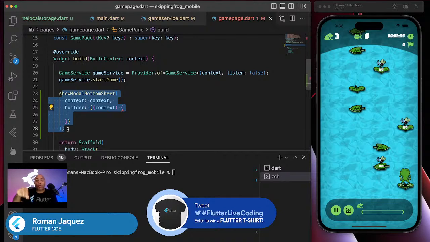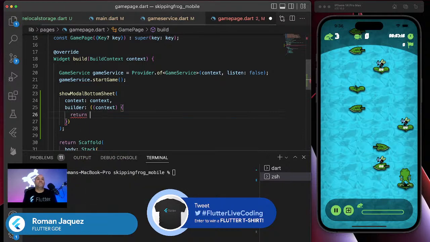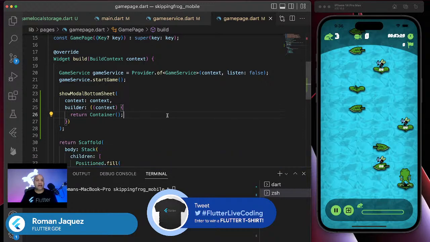If you do the show modal bottom sheet, there's going to be an issue, like a race condition, like which one gets built first. The build method is executing and hasn't finished. You cannot interject the build method and interrupt it while it's doing the build. Otherwise, you're going to get this issue. Check it out. If I say return container, for example, this is for people who want to show the modal bottom sheet right away as soon as the application shows.